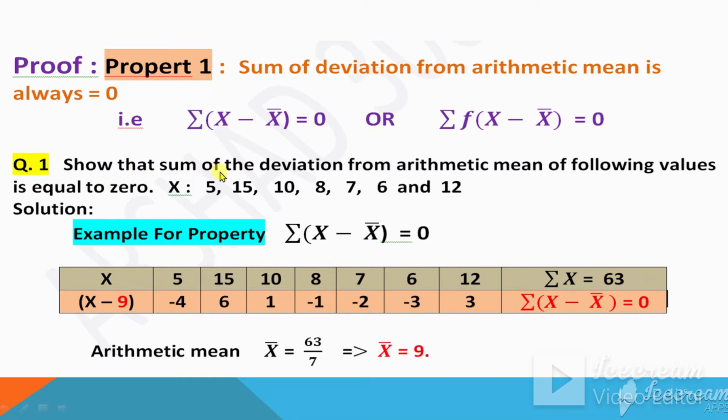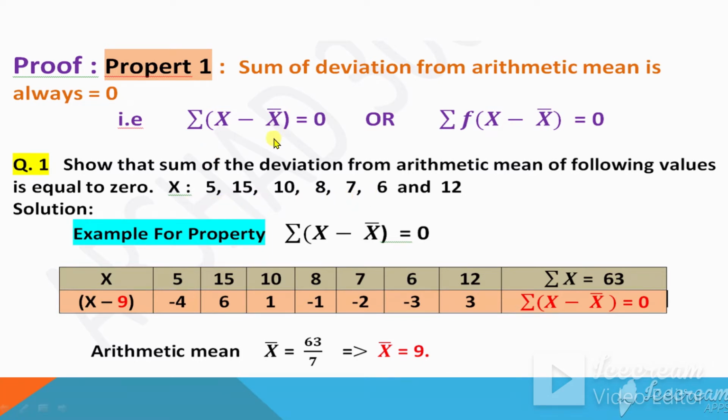Show that the sum of, this is the question 1. Show that the sum of the deviation from arithmetic mean of the following values is equal to 0. X, assume this value. You can write here any type of values, either minus or plus or decimal fraction, any type of value you can write here. The property will always be true for any type of x values. So let's suppose these are the x values. Let me prove for this one.